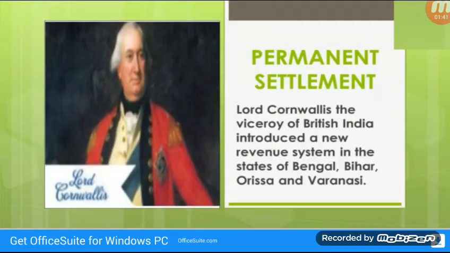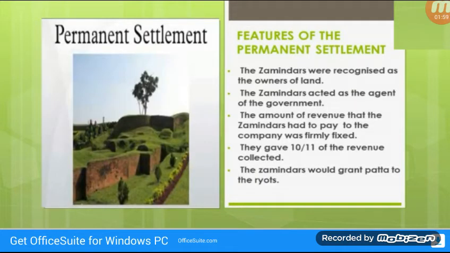Okay, Permanent Settlement. Lord Cornwallis, the Viceroy of British India, introduced a new revenue system in the states of Bengal, Bihar, and Varanasi. Features of the Permanent Settlement. The zamindars were recognized as the owners of land as long as they paid the revenue to the East India Company regularly. The zamindars acted as the agent of the government for the collection of revenue from the cultivators.